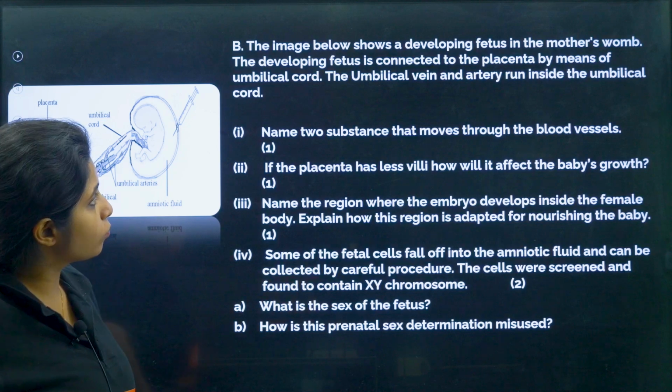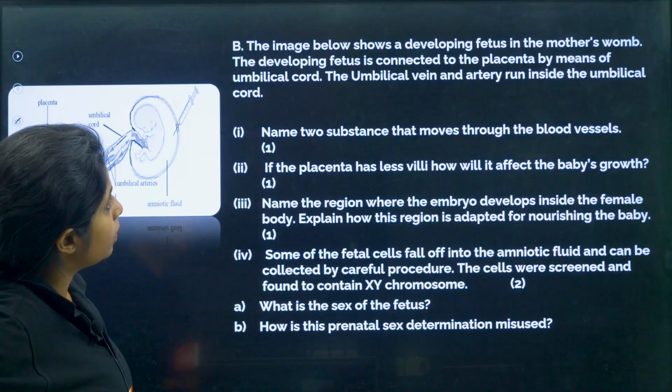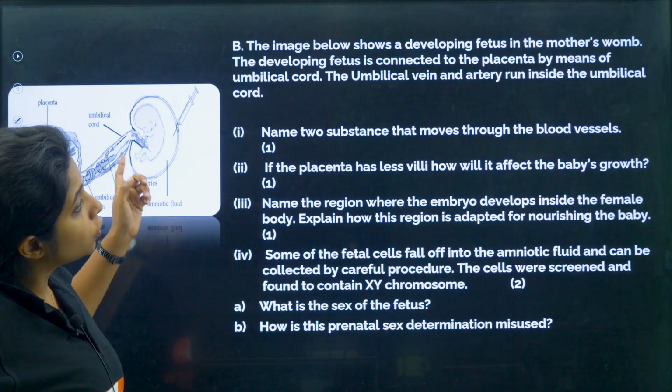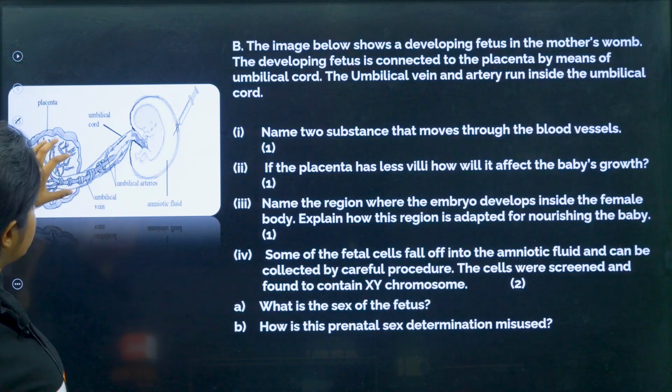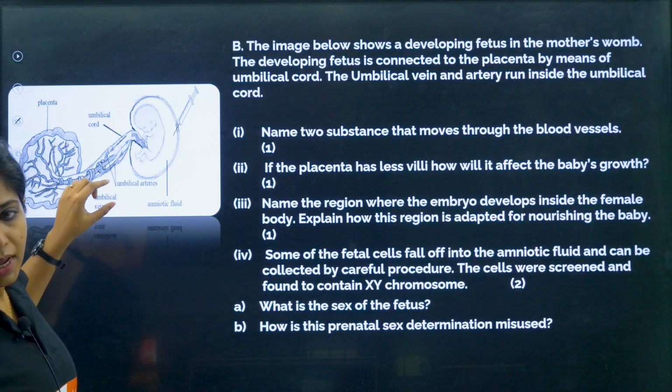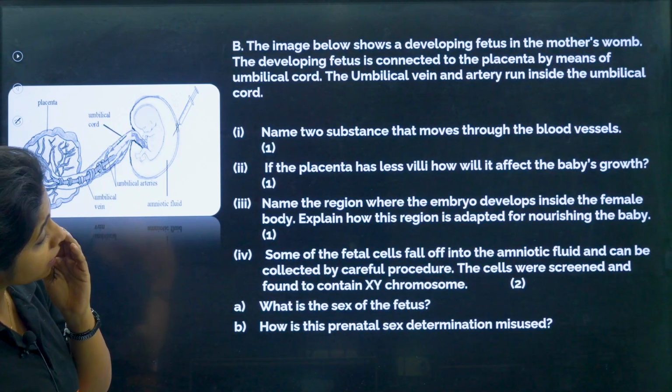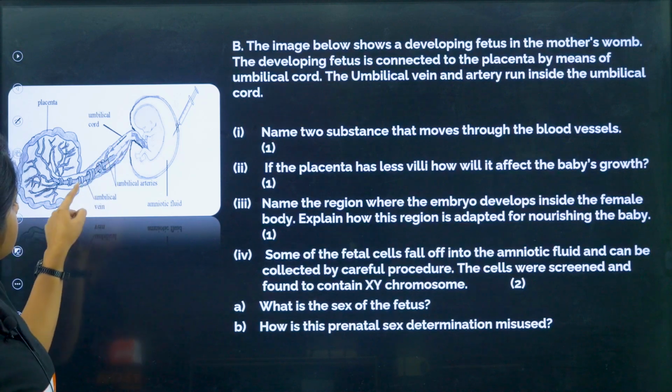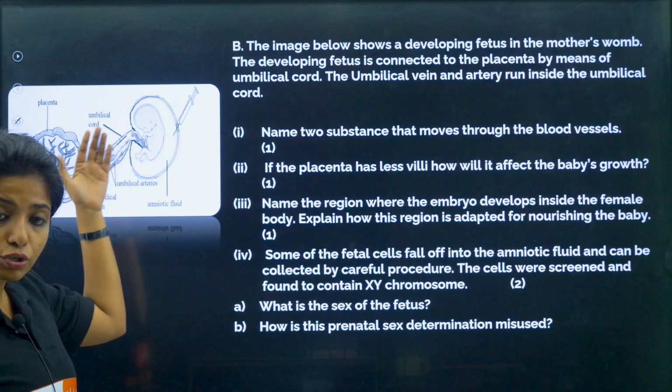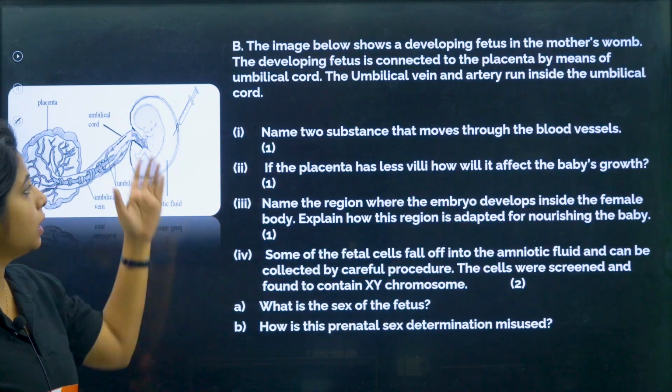So the image below shows a developing fetus in the mother's womb. The developing fetus is connected to the placenta by means of the umbilical cord. This is the placenta and this is the umbilical cord. Now the umbilical vein and the artery run inside the umbilical cord, which is going to take blood to and from the fetus.